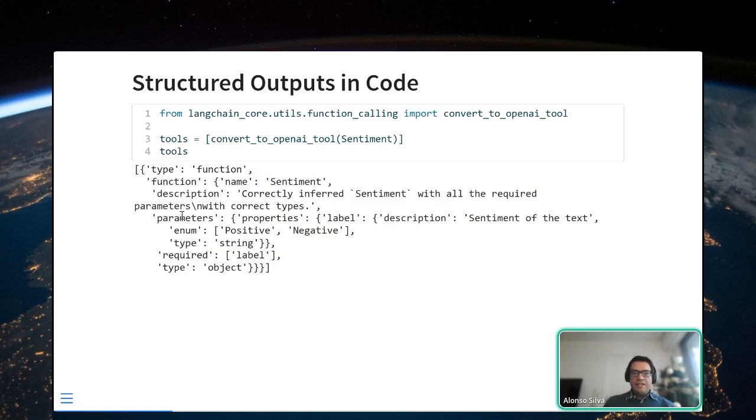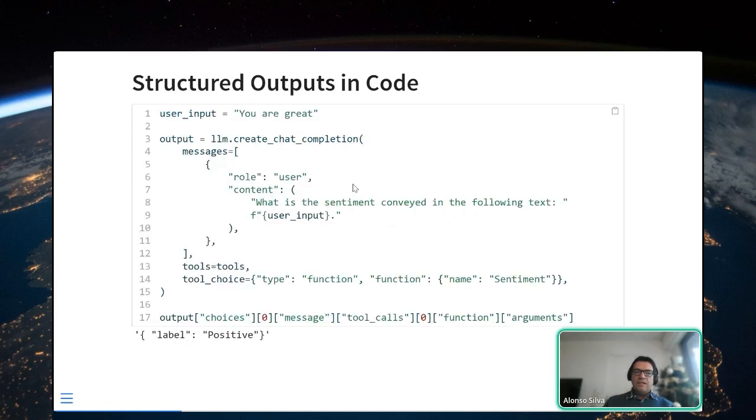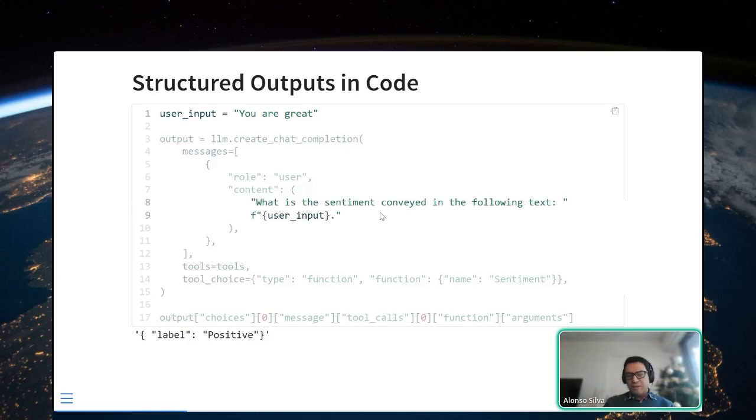And you can see here that what he's asking the LLM is to try to call this function with this parameter, and the parameter he's asked for is a label, which can be positive or negative, and the description will be the sentiment of the text. So they do that, and thanks to that, the user will input this, for example, "you are great." Through prompt engineering, you're going to say, what's the sentiment of this text?